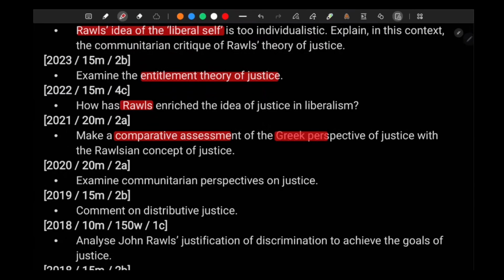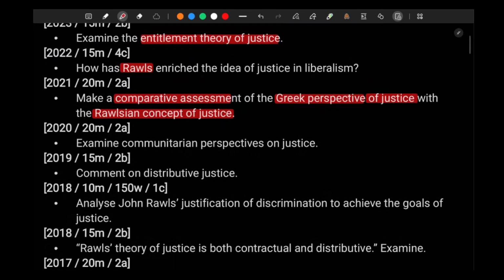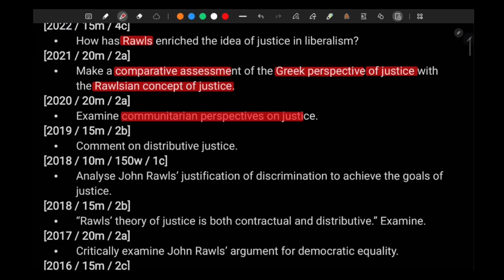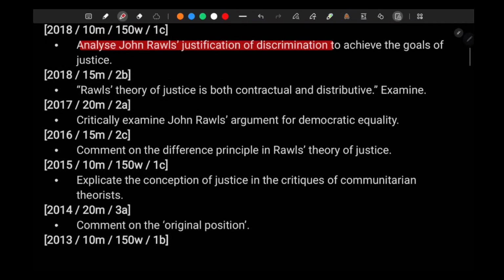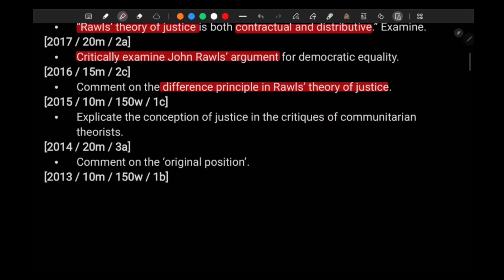Comparative assessment of the Greek perspective of justice with the Rawlsian concept of justice. The Greek perspective of justice we will understand with three people: Socrates, Plato, Aristotle. Then the communitarian perspective on justice, right? Distributive justice, Rawls. Analyze John Rawls' justification of discrimination. Rawls' theory of justice is both contractual and distributive. Critically examine Rawls' argument.